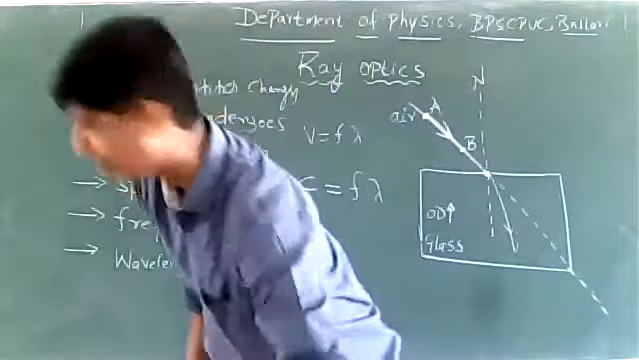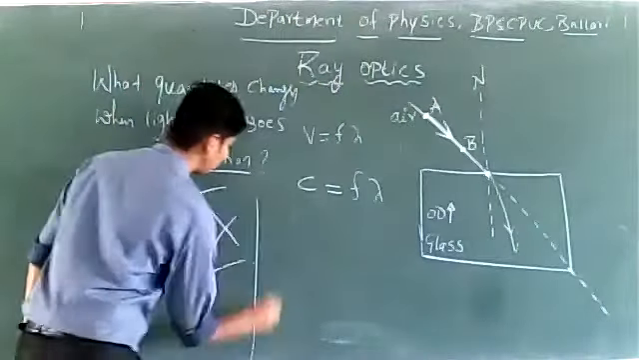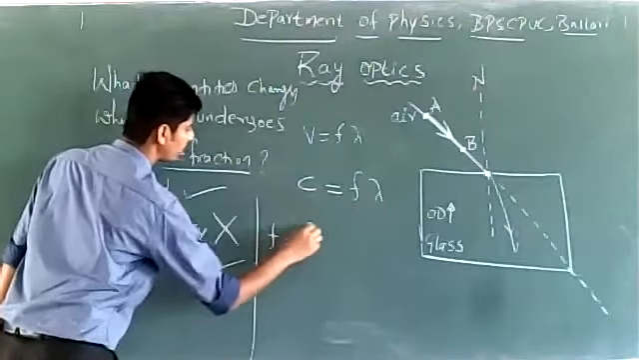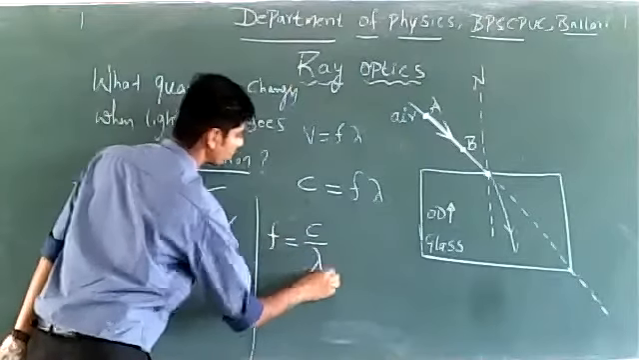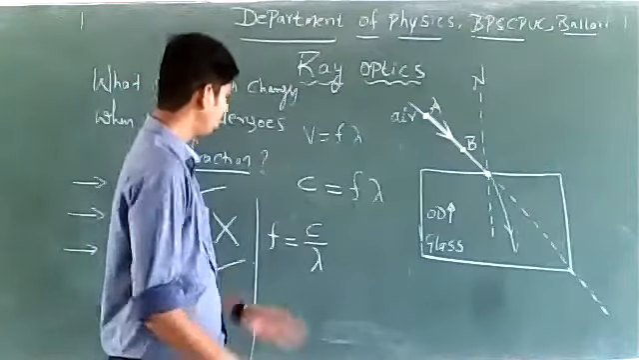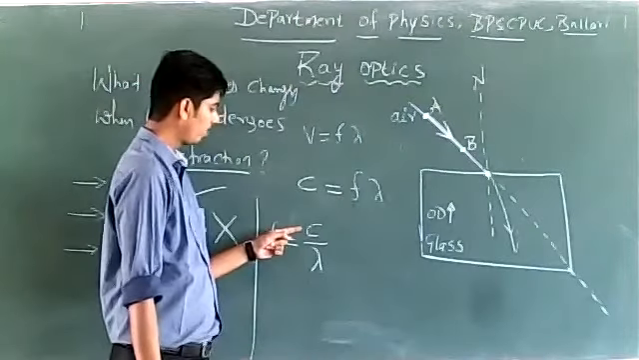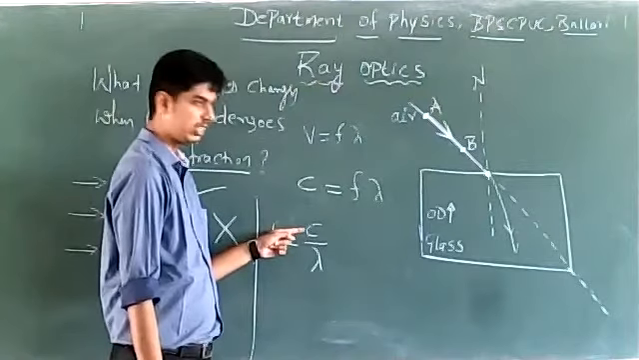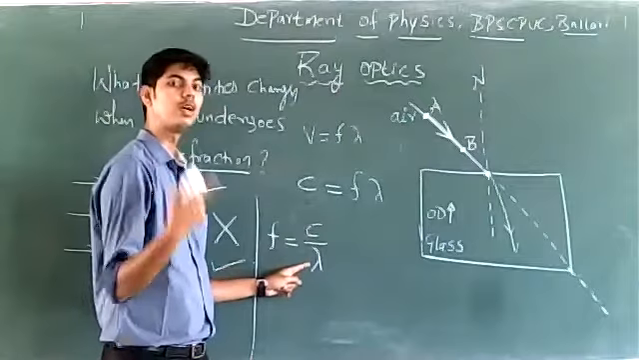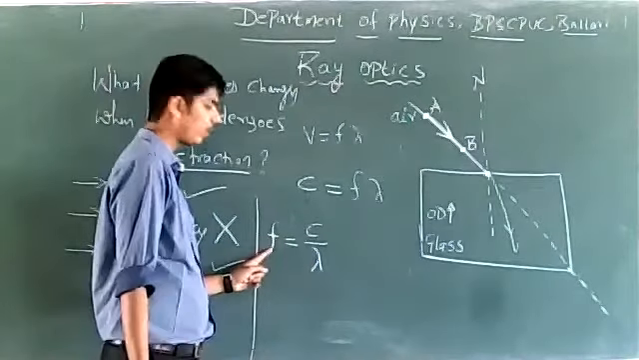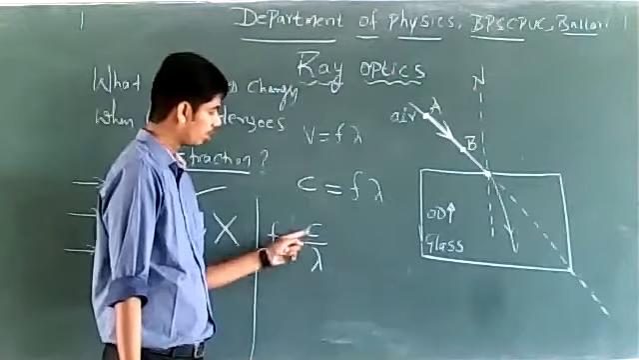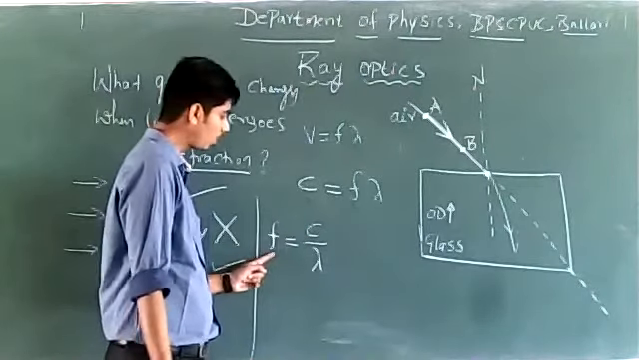So from this equation c equals f into lambda, I can write f equals c by lambda. f is equal to c divided by lambda, right? Now if c changes, if speed changes, wavelength also correspondingly changes to keep frequency constant. Speed and wavelength change to keep frequency constant.